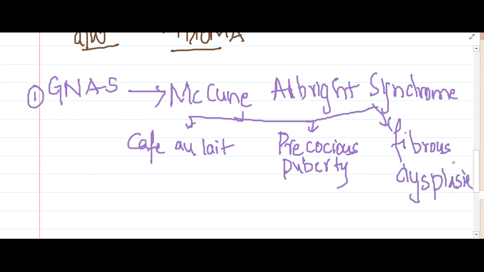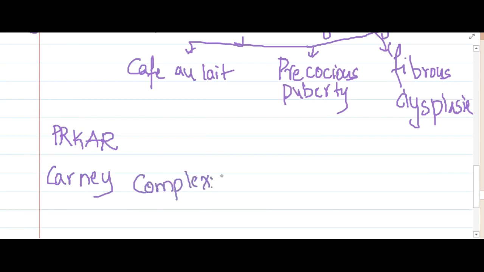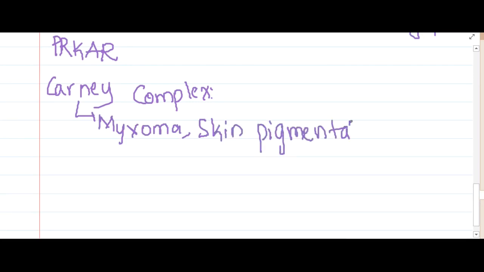Then we have the second type of disorder, which is PRKAR defect. Then we have Carney's complex. This Carney's complex involves the following: first myxoma, then skin pigmentation, and it is also associated with endocrine tumors. So it has myxoma, skin pigmentation, and endocrine tumors.